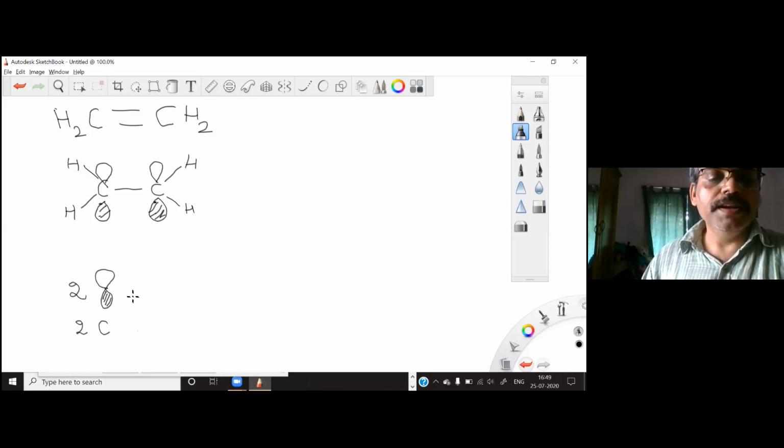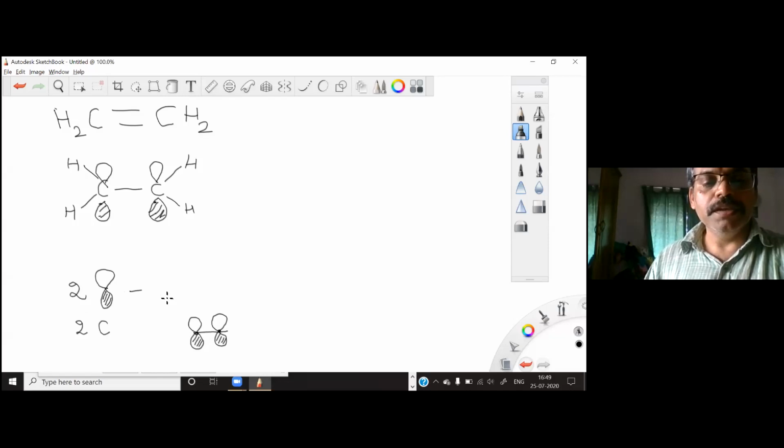When you create the bonding orbital, it goes lower in energy compared to the energy of these orbitals, and this bonding energy is due to the constructive overlap of the 2p orbitals. Constructive overlap means in-phase overlap. So here you have 1 carbon, here another carbon, and these 2 orbitals overlapping in phase. So out of these 2 orbitals, we have created 1 orbital.